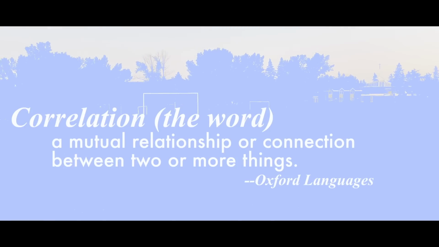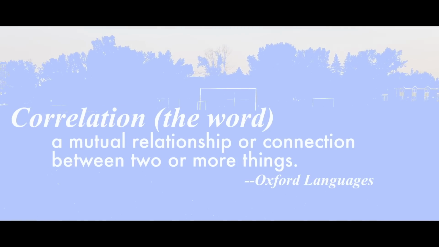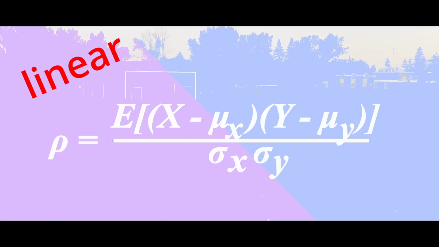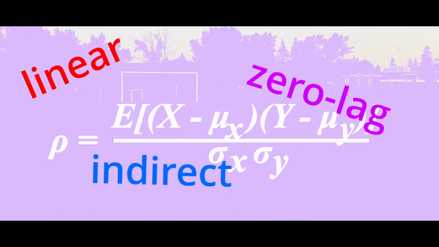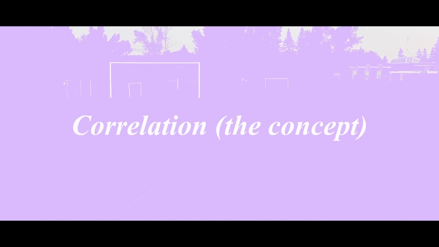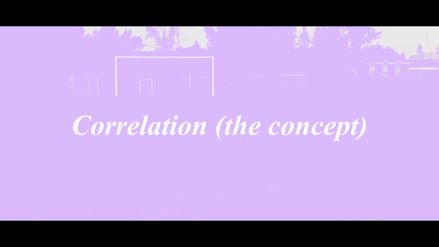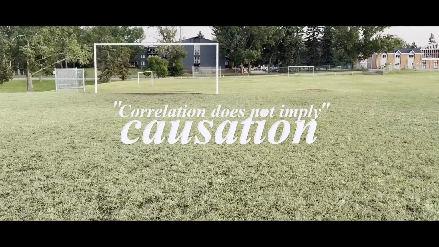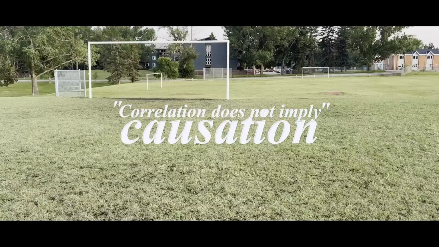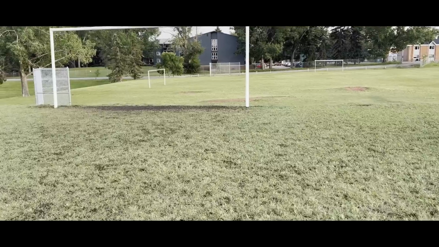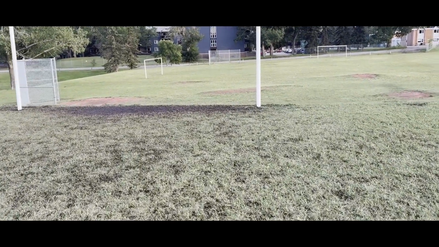Correlation as a word just broadly means 2 things are somehow related, and the correlation coefficient is just one way, arguably the simplest way, of measuring that. Don't get me wrong, it is useful, but it does have its limitations. It's linear, it's a zero lag measure, it's not direct, and it's acausal, or in other words, it can't do causation. But correlation, the concept, does not exclude causation, and misconstruing it with particular measures of correlation is how we get people on the internet repeating correlation doesn't imply causation to the point where it begins to sound like they believe correlation means no causation. A high correlation coefficient is an invitation to investigate causation, not permission to dismiss it outright.